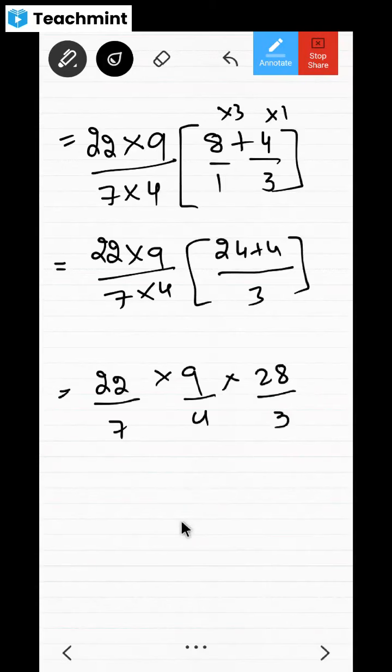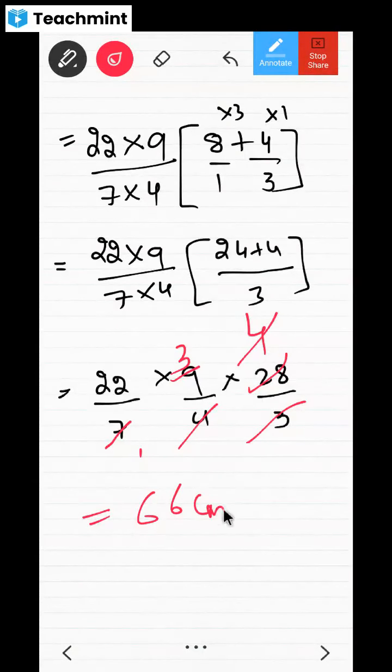Yes, check, sir. Okay, so now what is that calculation? 7 ones are 7, 4 ones are 4, 4 ones are 4, 3 ones are 3, 3 threes are... Now don't you think it is 66 centimeter cube? Yes, sir.